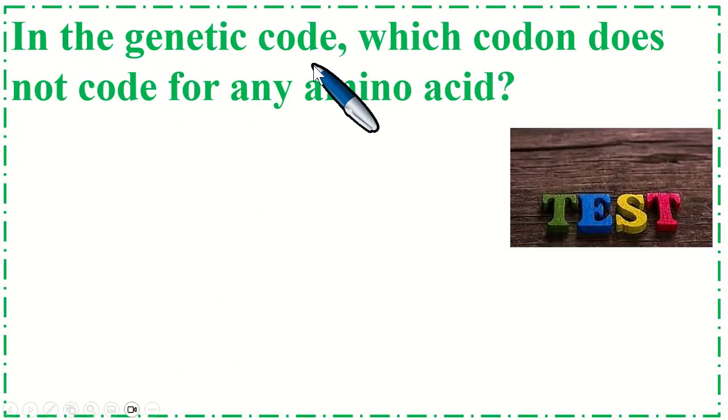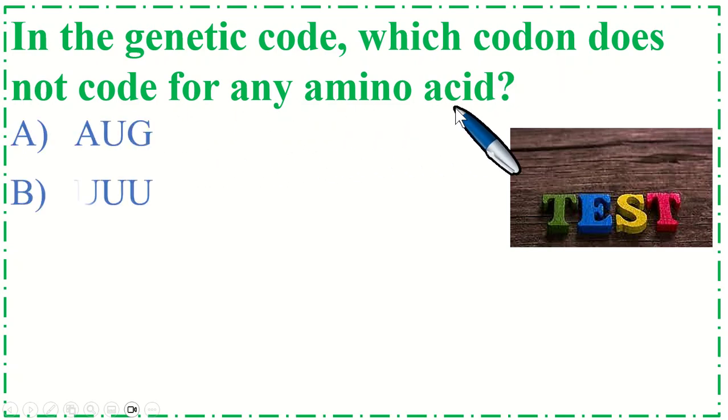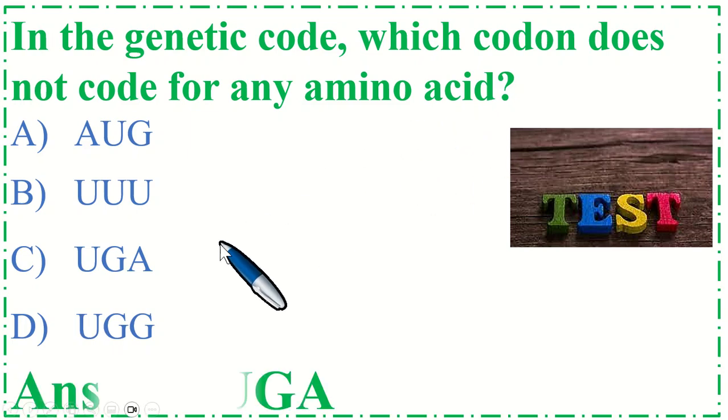In the genetic code, which codon does not code for any amino acid? Correct option is C UGA.